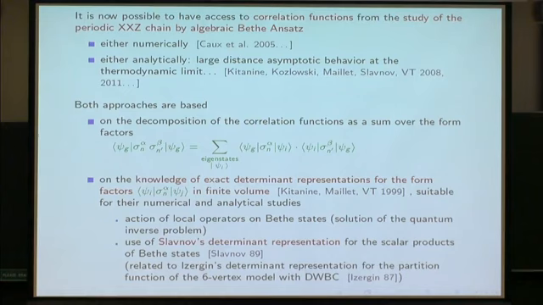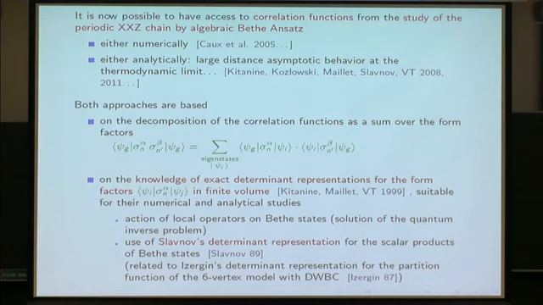Psi g is the ground state. And you insert between these two operators the sum over a complete set of eigenstates. This enables you to decompose your correlation function in terms of a simpler quantity, this matrix element of local operators, which are usually called form factors.